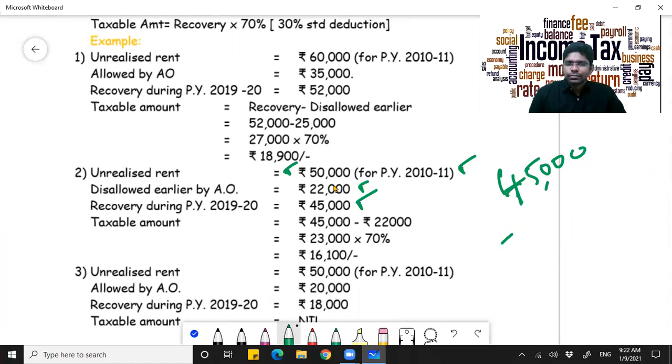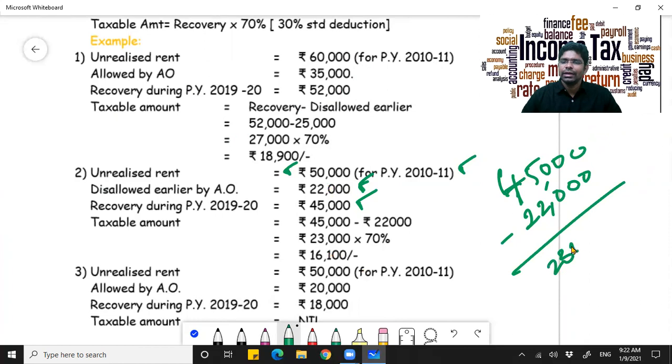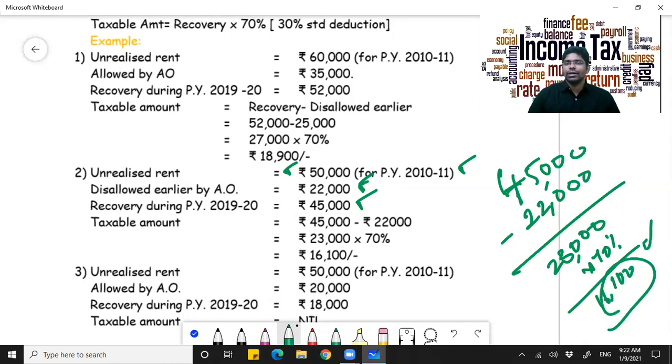And then, what was the amount that was disallowed? 22,000 was disallowed. Disallowed meaning to say that was brought under the ambit of tax. So on 45,000, you will reduce 22,000. On the remaining amount only, you will calculate 70%, and whatever you arrive at will be the taxable value on which tax will be calculated.